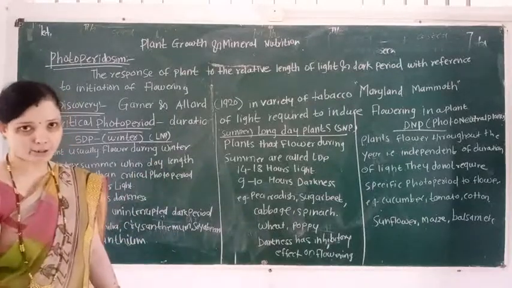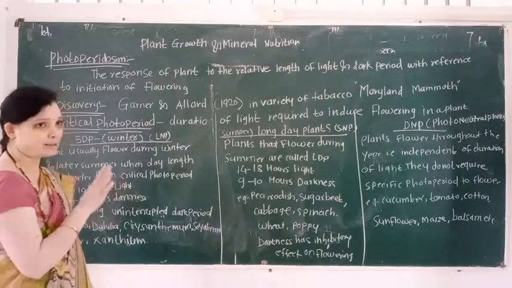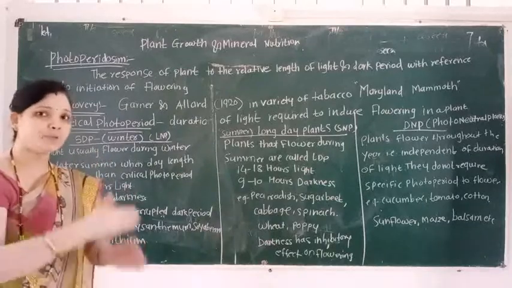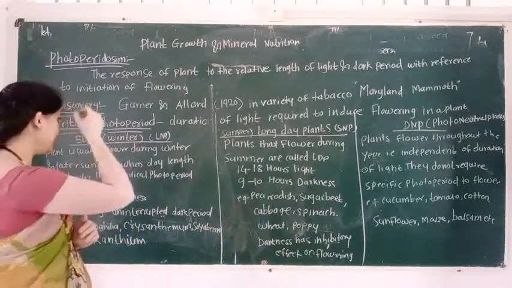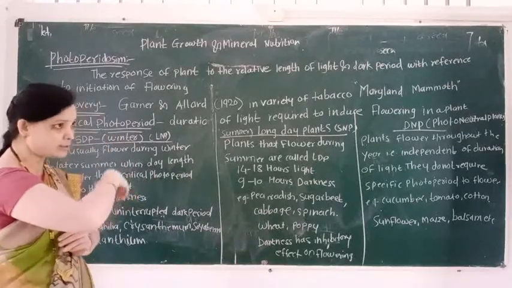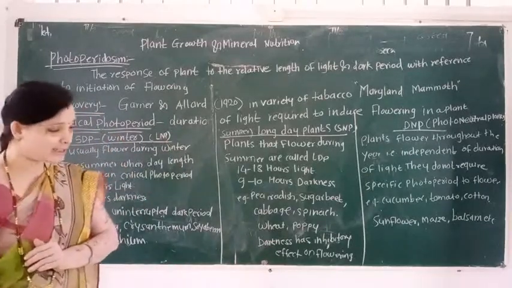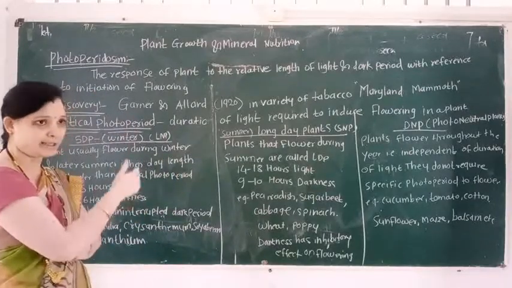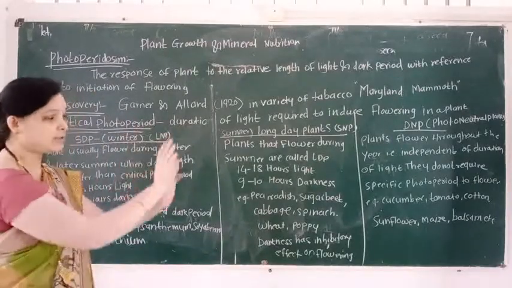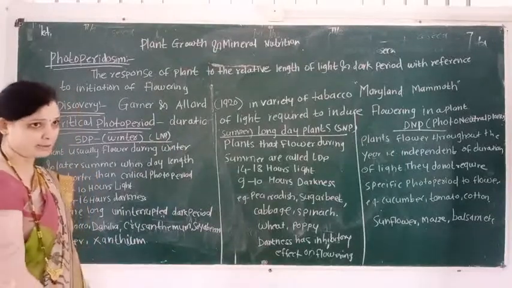Depending upon critical photoperiod, plants are classified into how many types? Plants are classified into three types. First type is short day plant, second type is long day plant, and third type is day neutral plant.